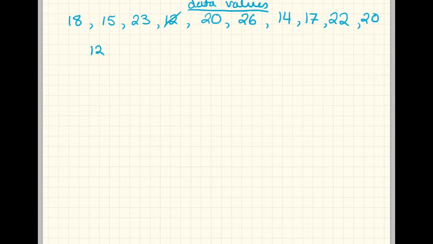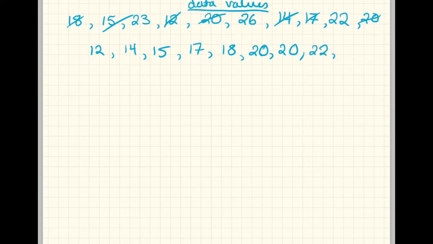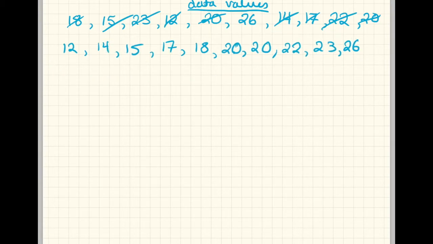smallest one, and then I cross it out. And then I keep going and I see that 14 is the next smallest one, so I'm going to cross that one out. 15, 17, 18, and then I have 20, 20, so I have two 20s. Then I have a 22, a 23, and a 26. So they're all ordered, and now I can easily see everything in order. I can see what's in the middle. I can see all of these things.